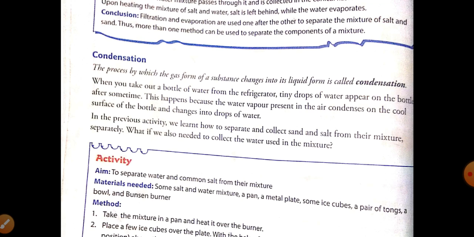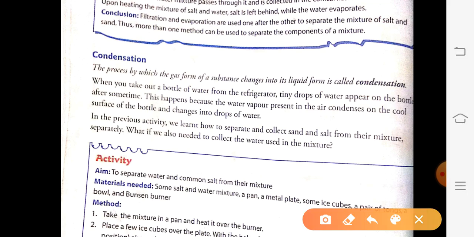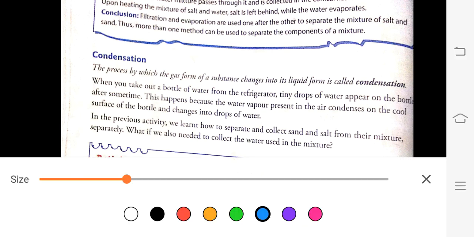The best example we can see of condensation is, now that the summer season is going on, take a bottle of water out from your refrigerator and keep it anywhere. After a few minutes you will see that water droplets are present on the surface of the water bottle.